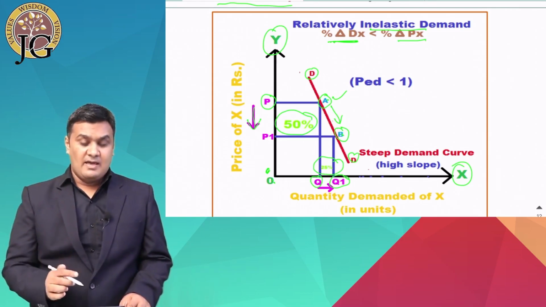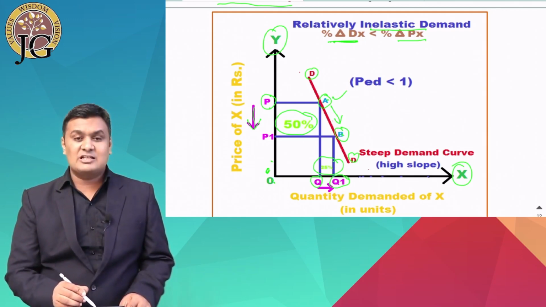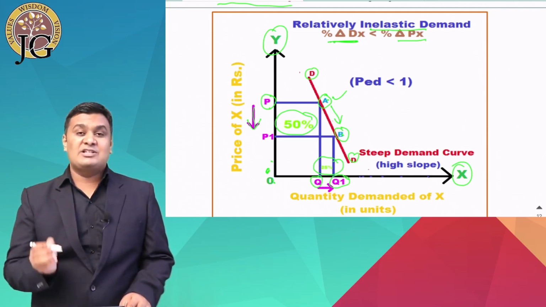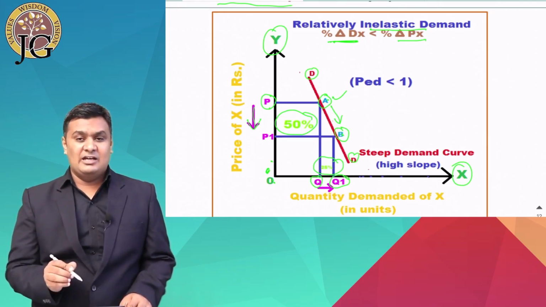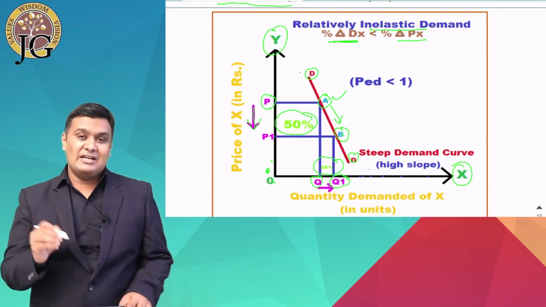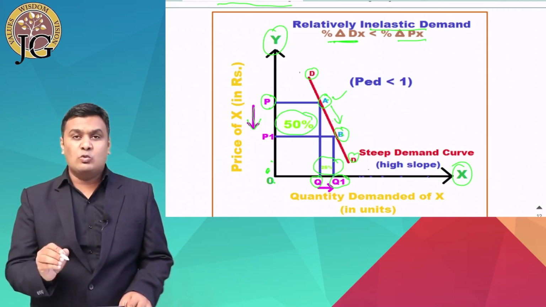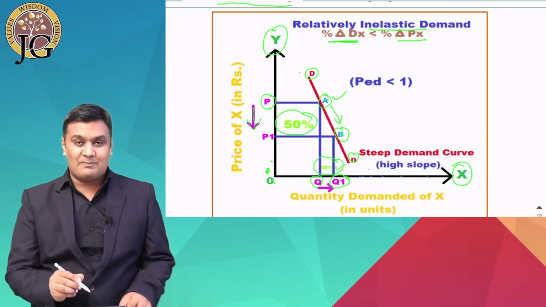So here the distance between P and P1 is greater as compared to the distance between Q and Q1, which clearly indicates that the percentage change in price, which is 50%, is greater than the percentage change in demand from Q to Q1, that is equal to 25%.